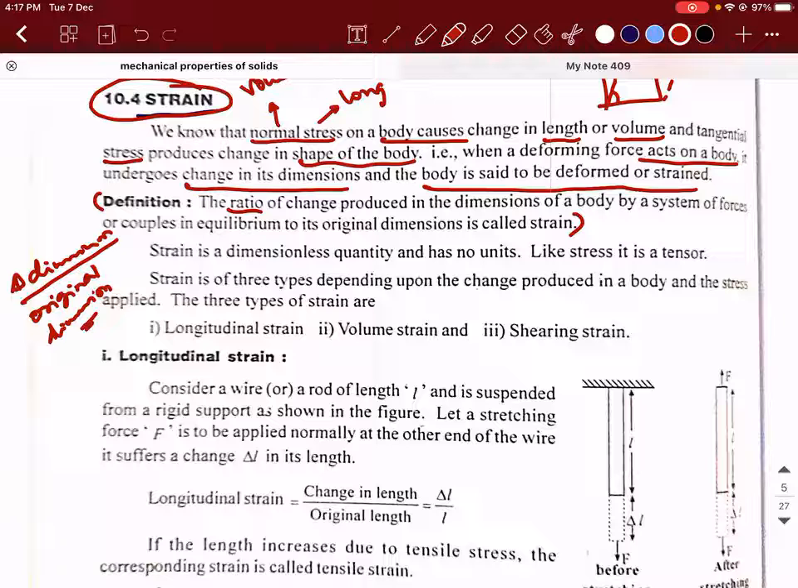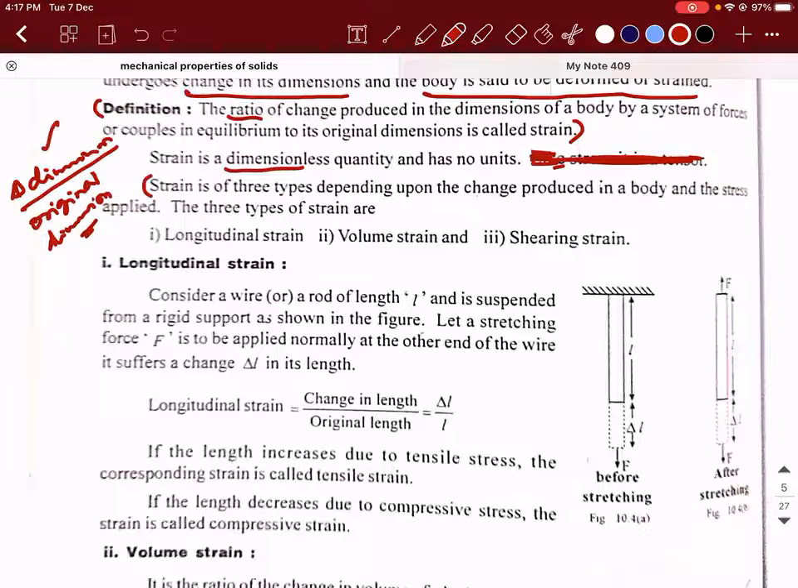Now, can you tell me what units the strain will take? Strain is basically a dimensionless quantity because you're dividing a physical quantity by the same physical quantity, unlike stress. In stress, what did you do? You divided force by area, which are two different physical quantities. But here, it is change in length by original length, or change in volume by original volume, so both have the same dimension. I'm just cancelling this.